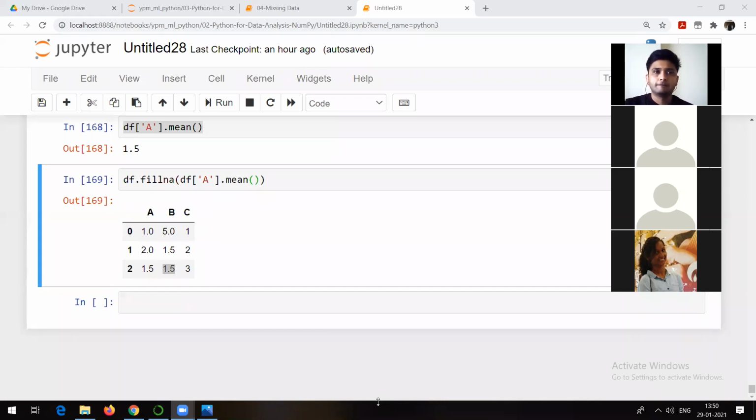Why will we not replace some missing values with the mean, and why will you go with median? So are you aware of what is the limitation of mean or average? Basic math. What can be the problem with mean or average? Anyone?